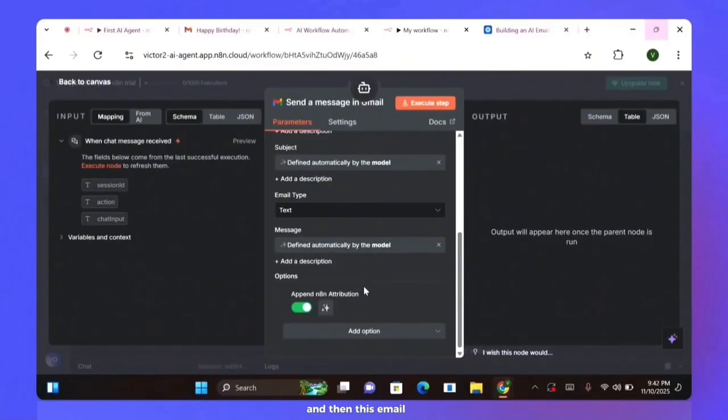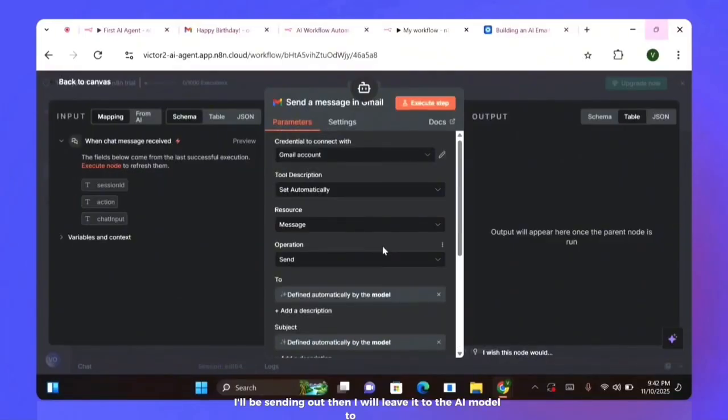And this email type, because we're composing a professional email, will be text, not HTML. And then the message, what's going to be the content of the email, I will leave to the AI model to decide.